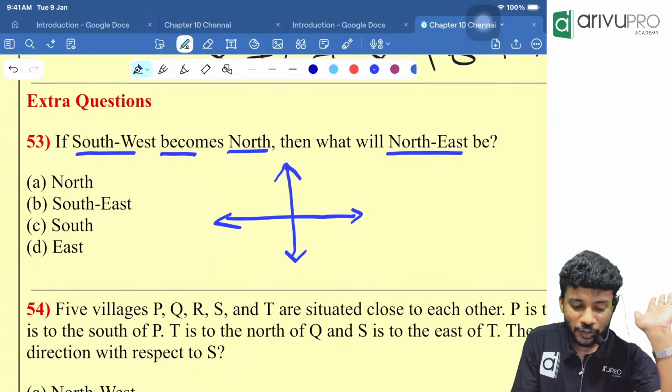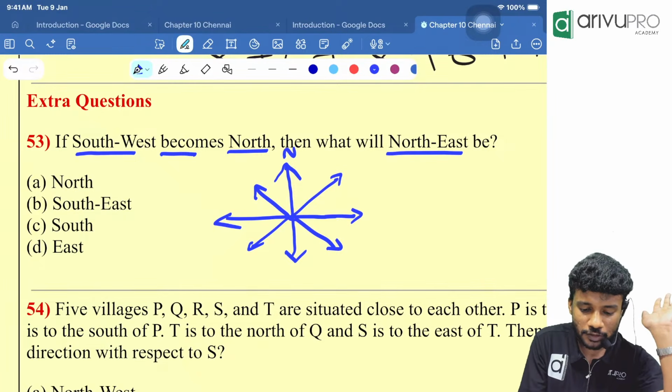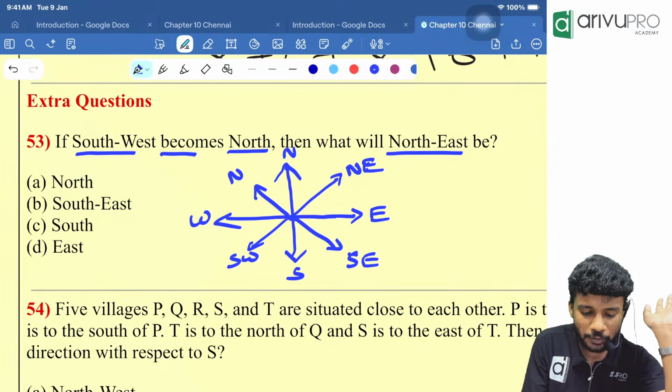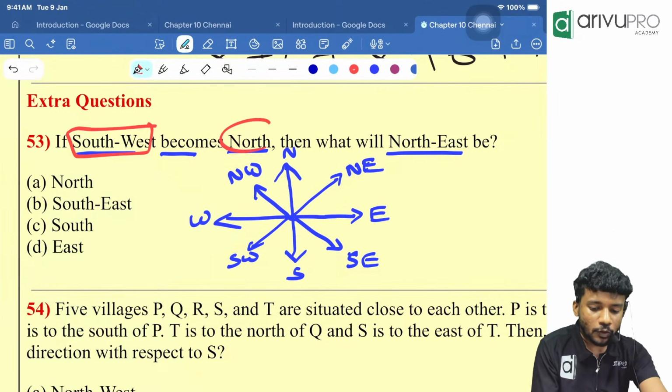Everyone, I'm going to say this is north, this is south, this is east, and this is west, this is northeast, this is southeast, this is southwest, and this is northwest. They are telling southwest becomes north.